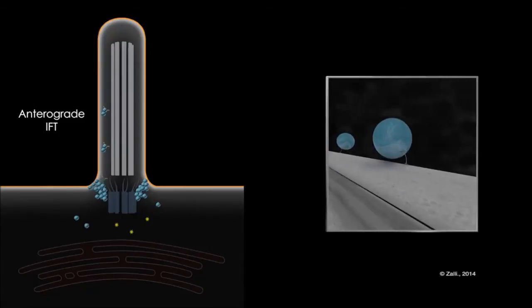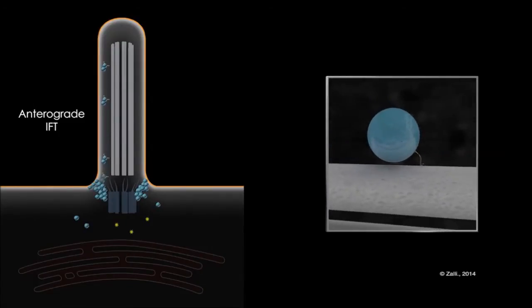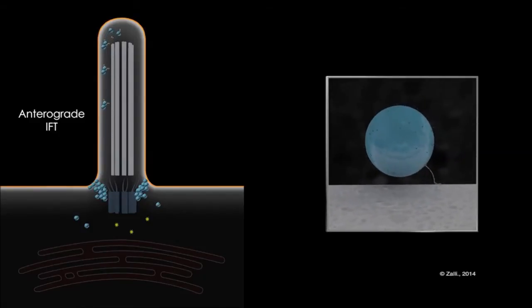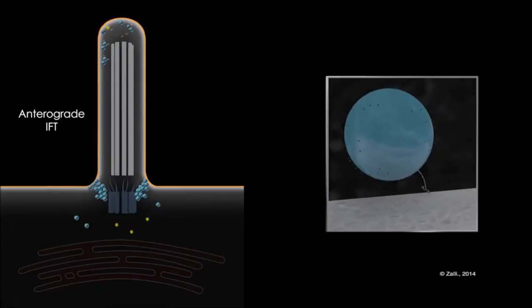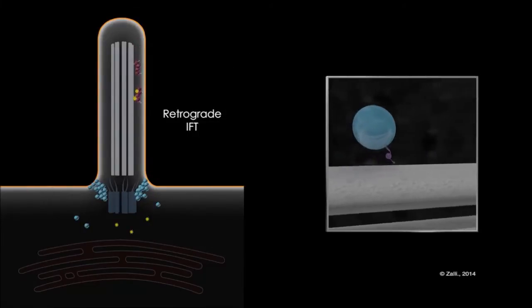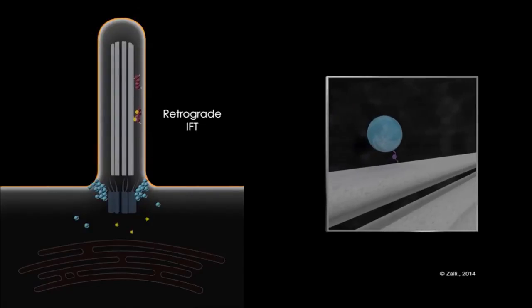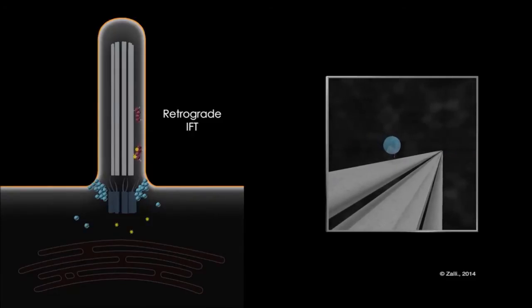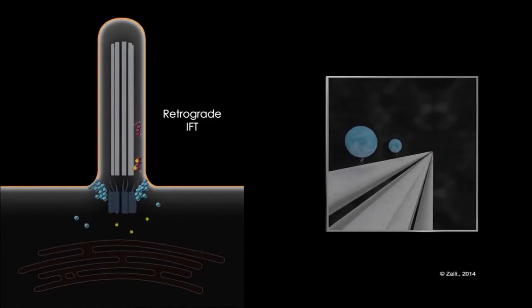Once proteins are synthesized in the cell body, they move to the tip of the cilium. They do this by a protein called kinesin. At the tip of the cilia, proteins are released. A conformation change occurs in the kinesin, rendering it inactive. In contrast, dynein protein becomes active and transports proteins from the tip of the cilia to the basal body for recycling. It is thought that around 100 particles are transported to the tip of the cilia in an anterograde transport in 1 minute, and twice as many retrograde particles are transported to the base of the cilia.